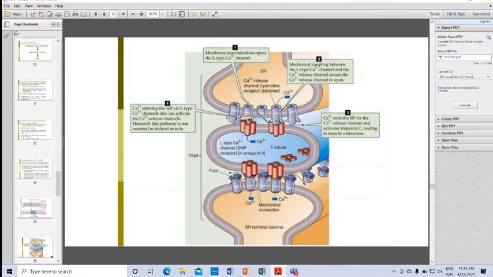Number 4, calcium entering the cell via L-type calcium channels also can activate the calcium release channels.